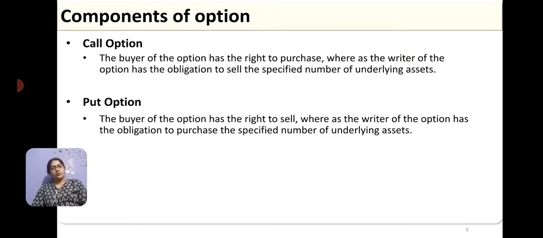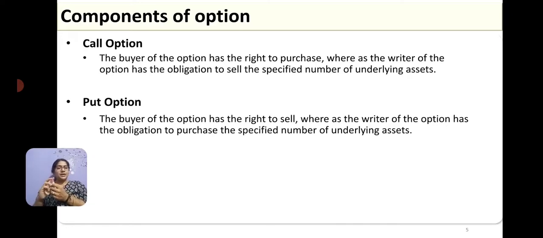So the components of an option, or I can also say the types of option. The option can be a call option or a put option. The one which I explained earlier with this example was the example of a call option, because the buyer of the option had the right to buy this commodity. He was the buyer of the option as well as having the right to buy the commodity. Such options are called call options.